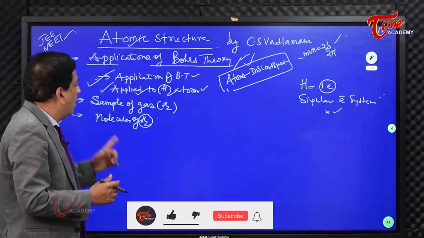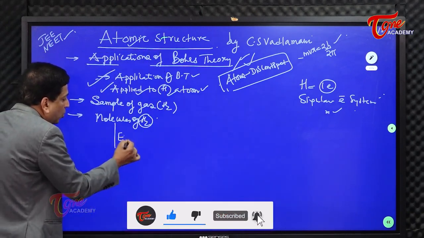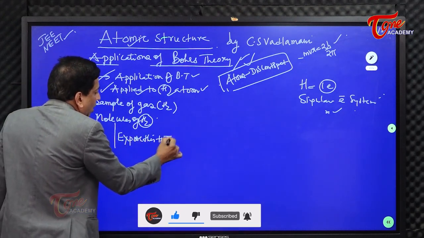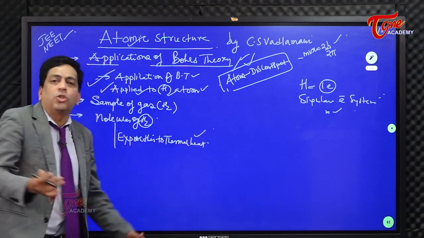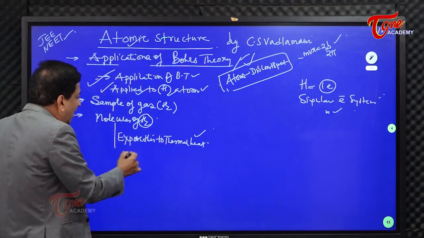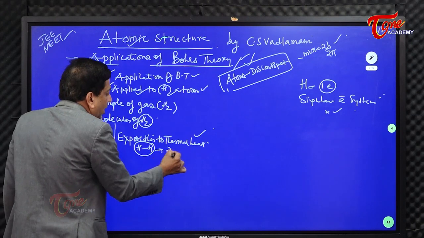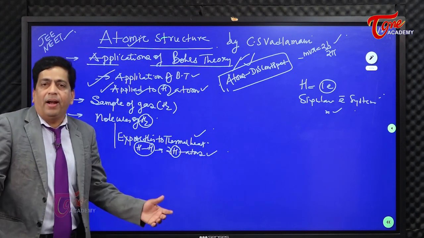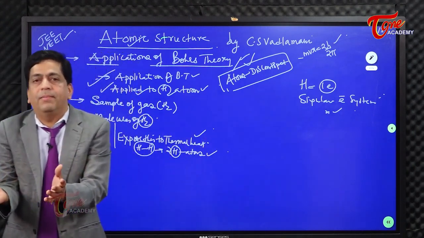So what you do is expose this to thermal heat, right? Then these hydrogen molecules, which have a single bond, will convert into hydrogen atoms. Remember that.